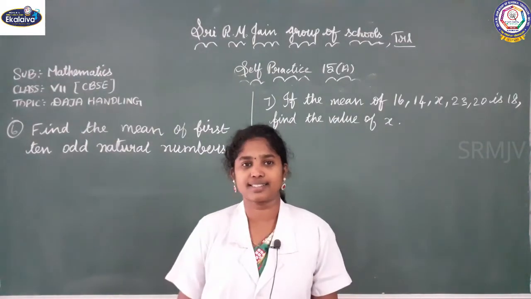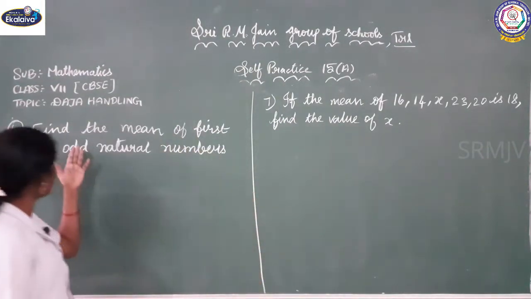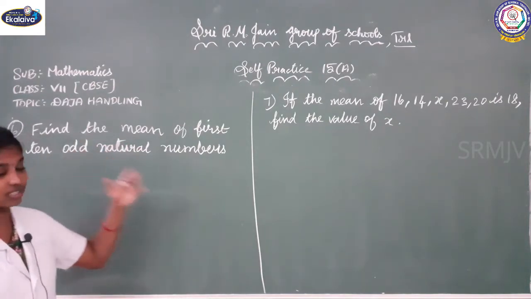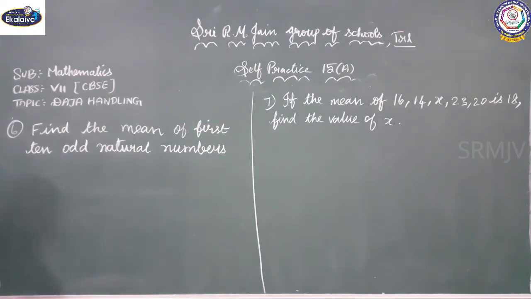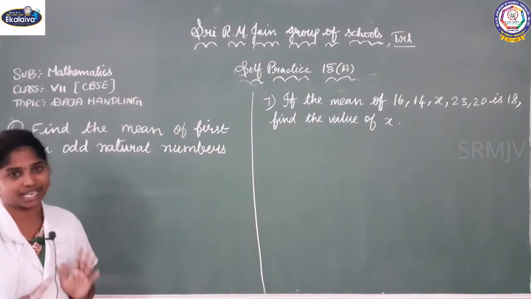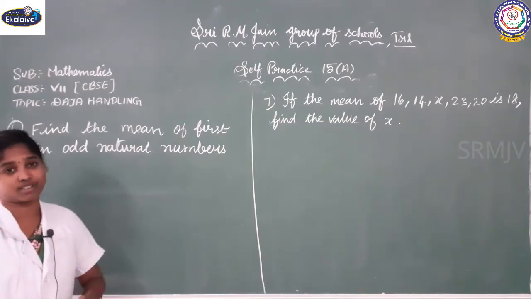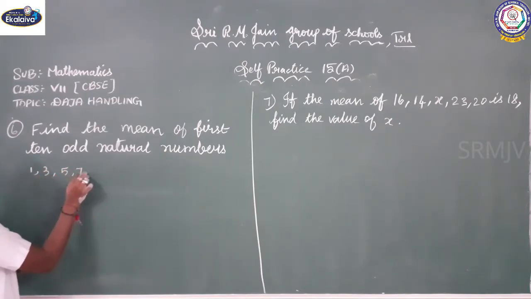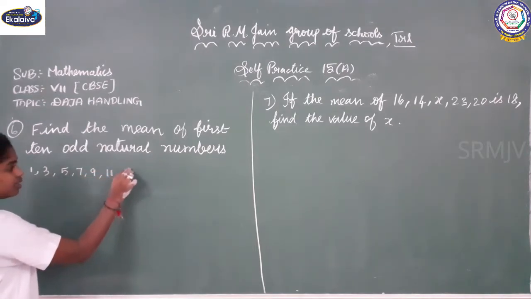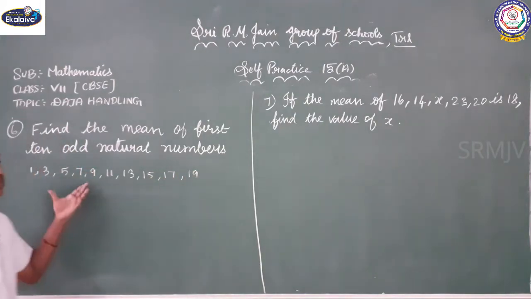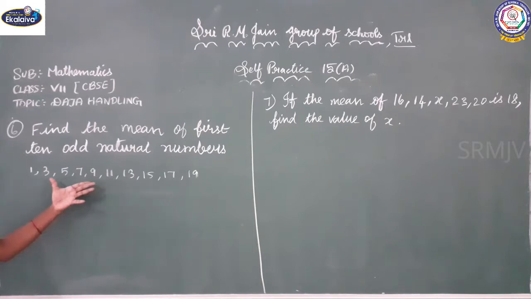Yeah, let us see the 6th sum now. See the 6th sum, what is given. Find the mean of first 10 odd natural numbers. Okay, we all know first of all what natural numbers are: 1, 2, 3, 4, 5, etc. are called natural numbers. In that we are going to take odd natural numbers. The first 10 odd natural numbers are 1, 3, 5, 7, 9, 11, 13, 15, 17 and 19. These are the first 10 odd natural numbers.